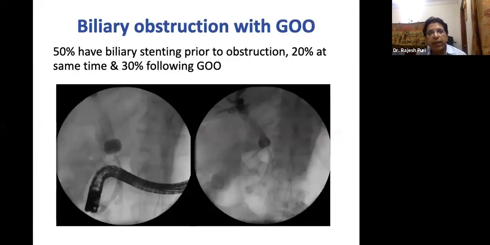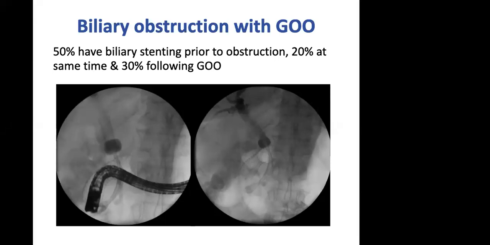Biliary obstruction with gastric outlet obstruction. So 50% of the patients have biliary obstruction prior to the gastric outlet obstruction, 20% at the same time have both gastric outlet and biliary obstruction, and 30% of patients develop the gastric outlet obstruction following biliary stenting.